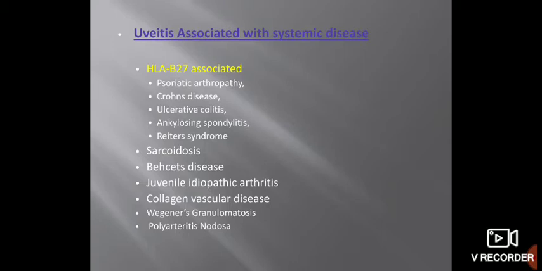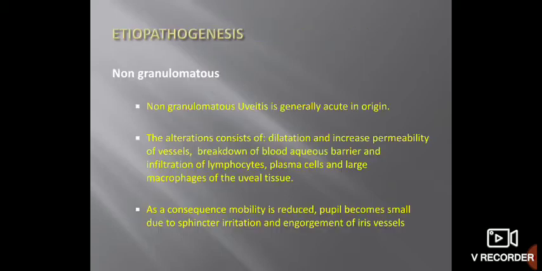Okay, sarcoidosis is there, Behcet disease, juvenile idiopathic arthritis, collagen vascular diseases like Wegener granulomatosis, polyarteritis nodosa. So in all these systemic diseases, uveitis is also seen. Okay, so etiopathogenesis is divided again into granulomatous and non-granulomatous.